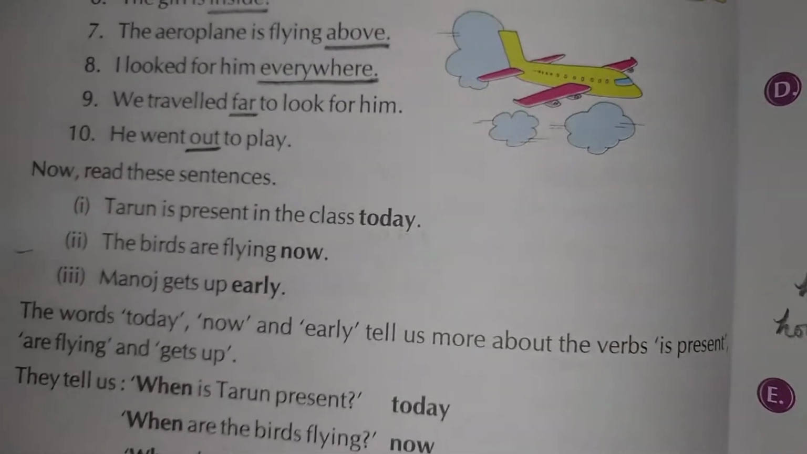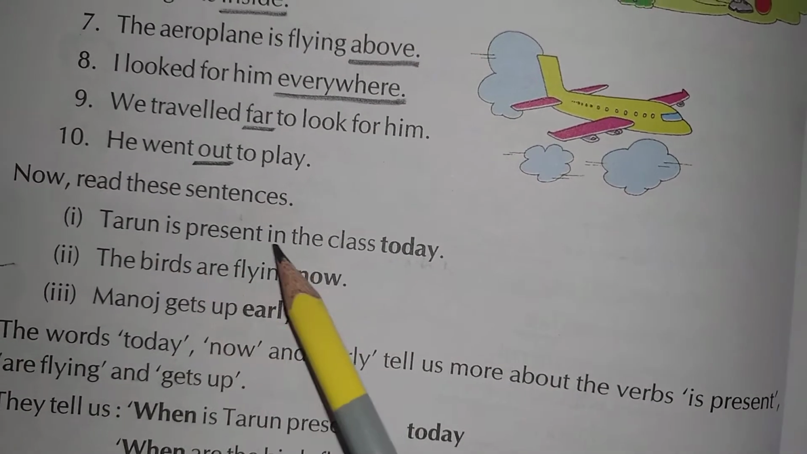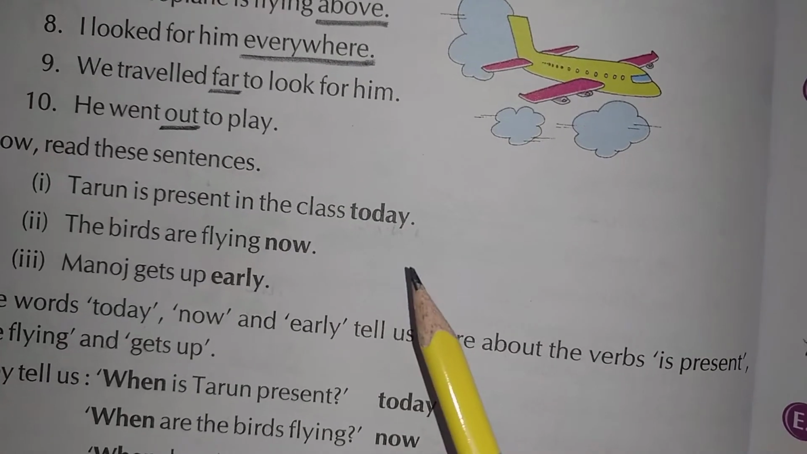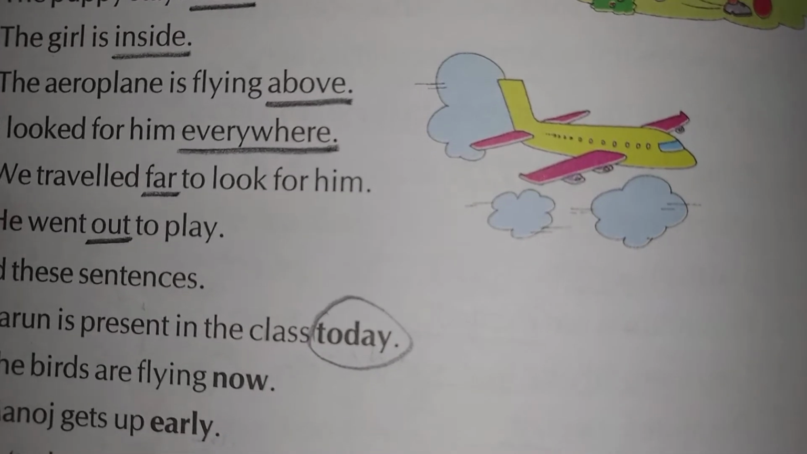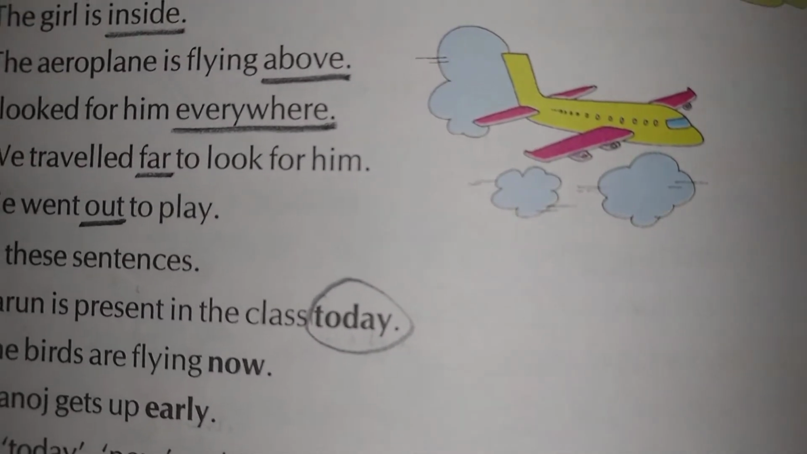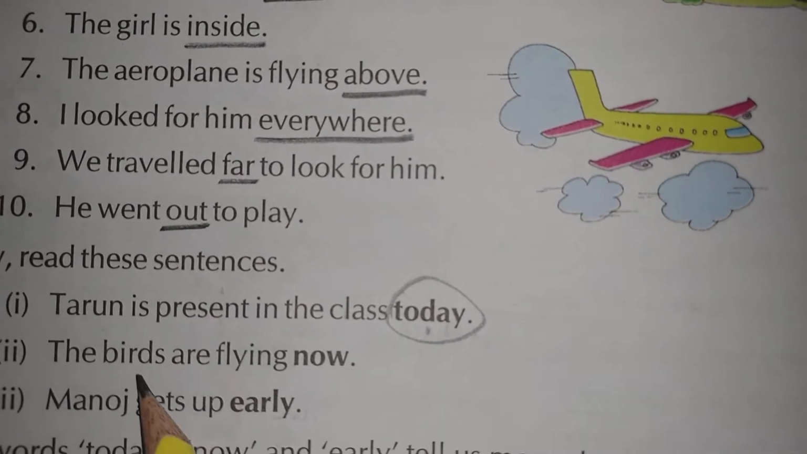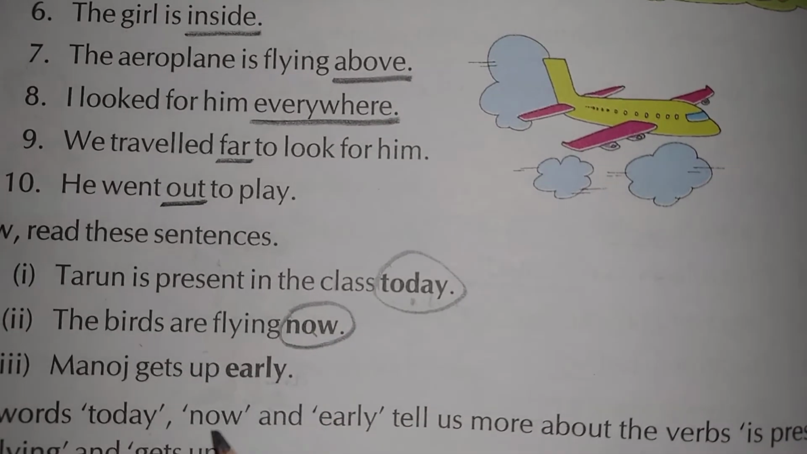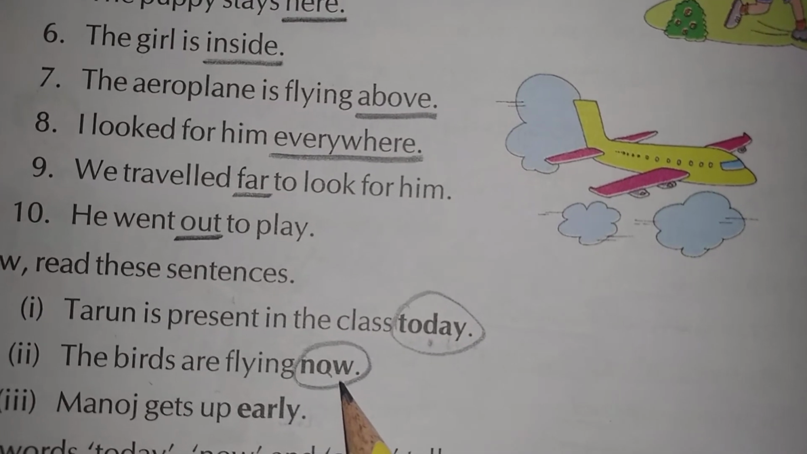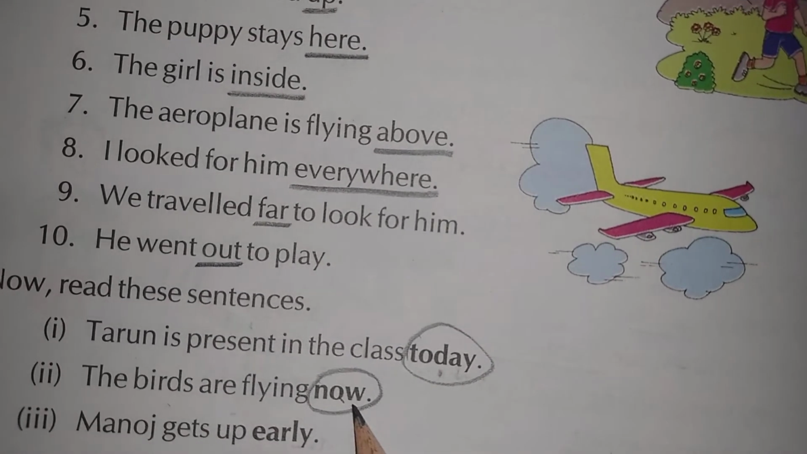Now the next one. There are some more examples. Tarun is present in the class today. So the word today, this word tells us when an action is done. Okay, so this is an adverb. The birds are flying now. When are the birds flying? This word also tells us when the action has taken place. So this is an adverb. Now come to exercise C.